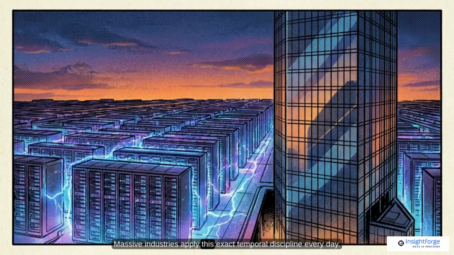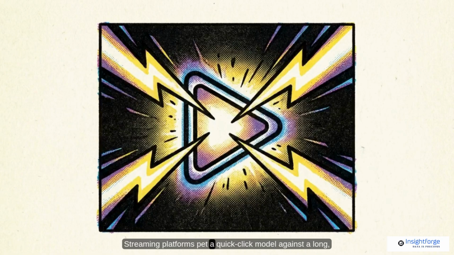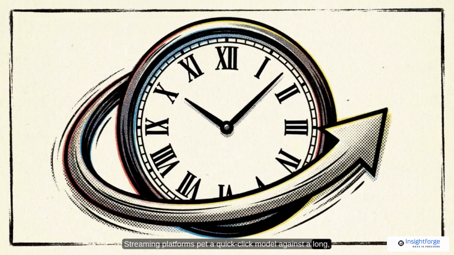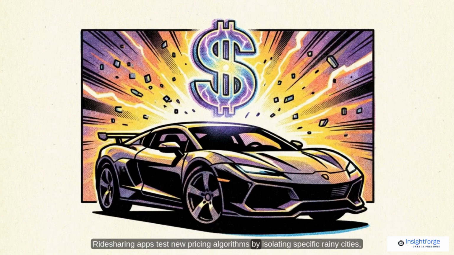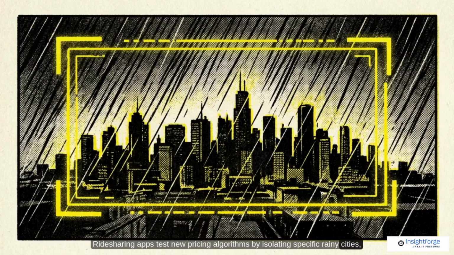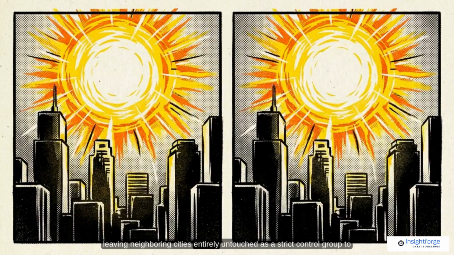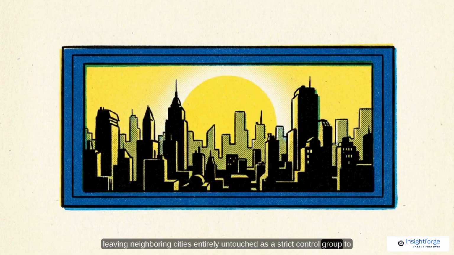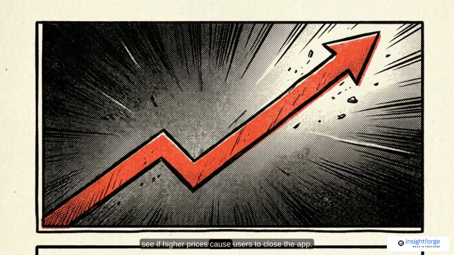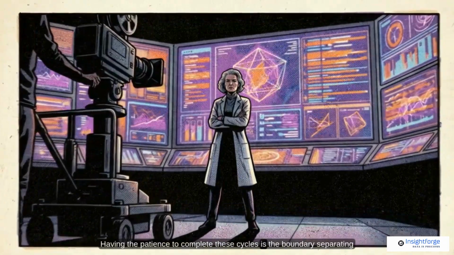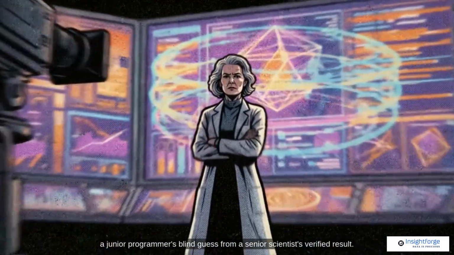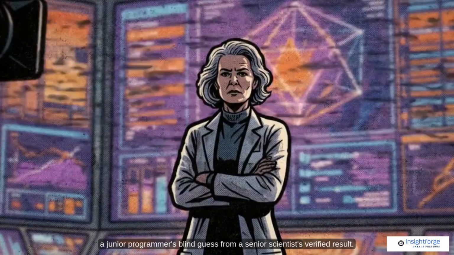Massive industries apply this exact temporal discipline every day. Streaming platforms pit a quick-click model against a long-watch retention model across weeks of global traffic. Ride-sharing apps test new pricing algorithms by isolating specific rainy cities, leaving neighboring cities entirely untouched as a strict control group, to see if higher prices cause users to close the app.